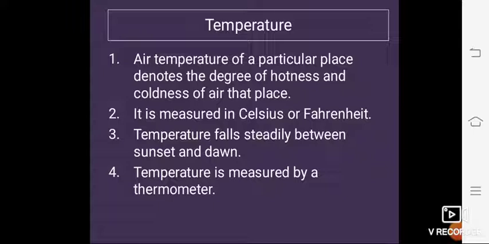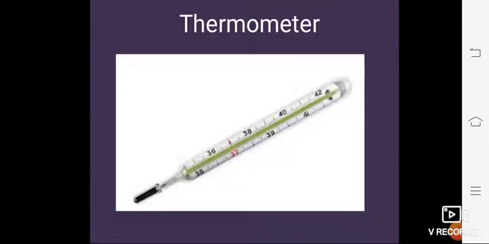Temperature is measured by a thermometer. The simplest thermometer is the mercury in glass or rod thermometer. When it heats up, the mercury in the bulb at the bottom of the thermometer expands and rises in a thin vacuum glass tube within the glass rod. When it cools, the mercury contracts and drops down in the tube, thereby depicting both maximum and minimum temperatures of the day. Yes, student, we are aware that temperature is measured by a thermometer.